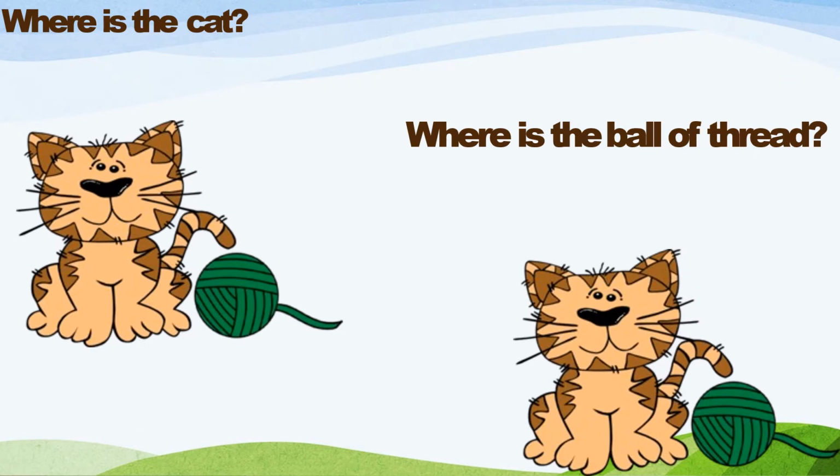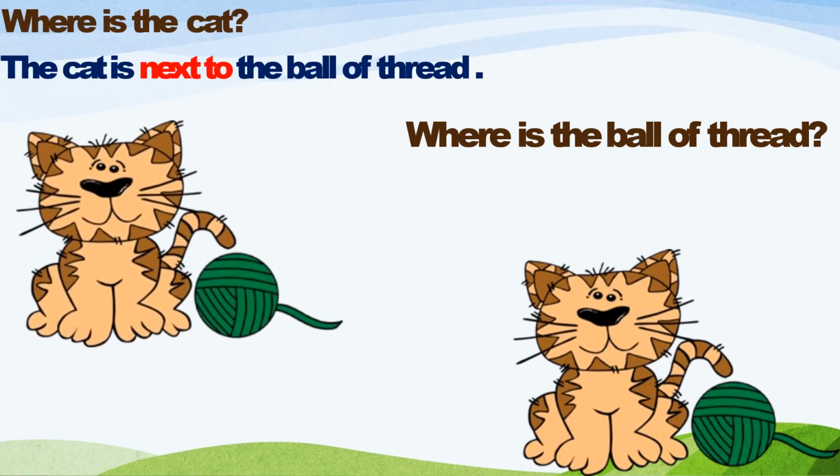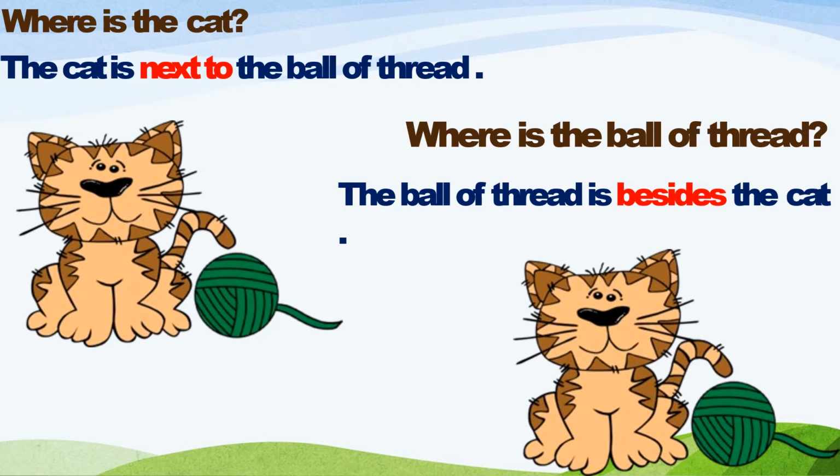So children, where is the cat? Where is the cat sitting? The cat is next to the ball of thread. And where is the ball of thread? The ball of thread is beside the cat. So next to and beside, these are the new prepositions.